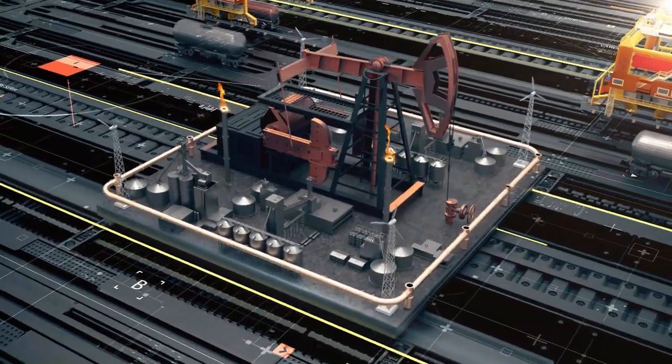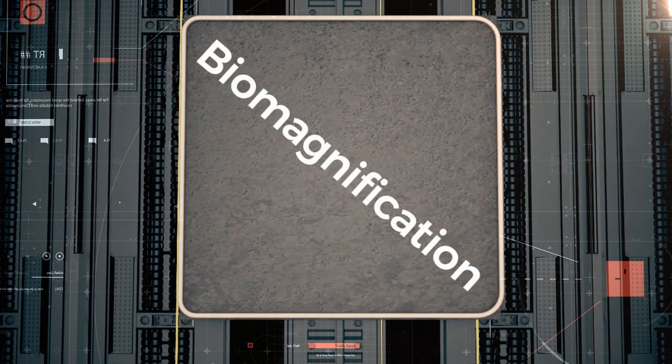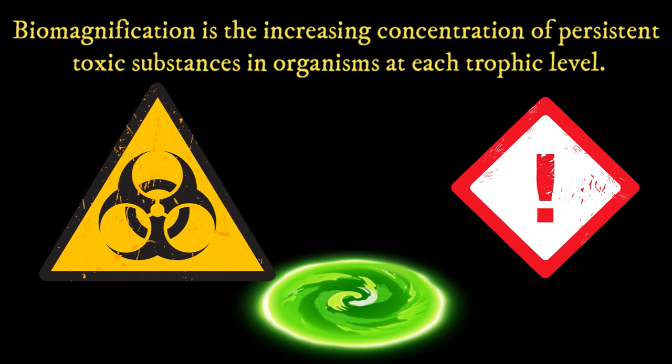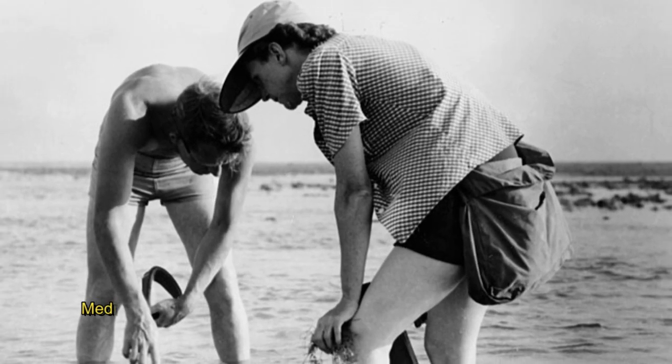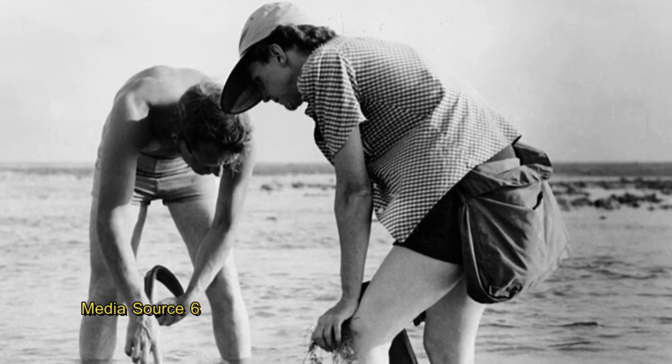One of the ways that people affect food chains and food webs, besides depleting organisms around the chain, is biomagnification. Biomagnification is the increasing concentration of persistent toxic substances in organisms at each trophic level. The first major case of biomagnification came in the 1960s when biologist Rachel Carson wrote Silent Spring, which displayed the determinants of the pesticide DDT.